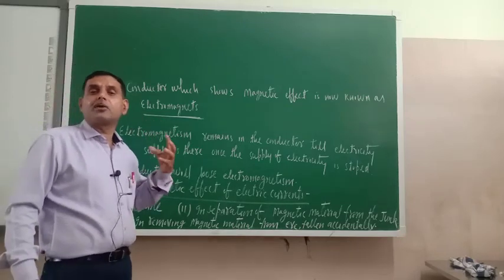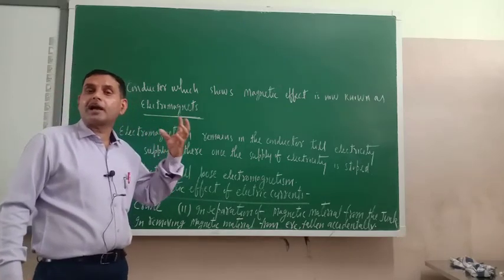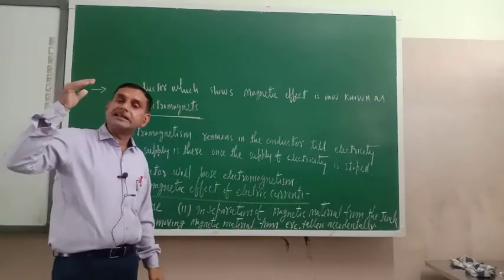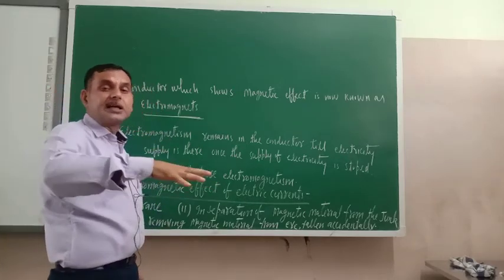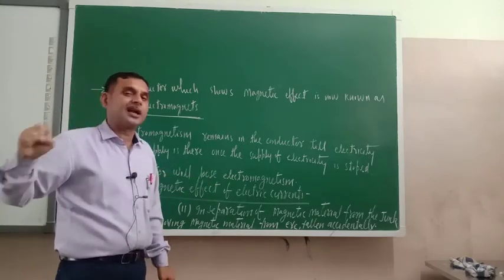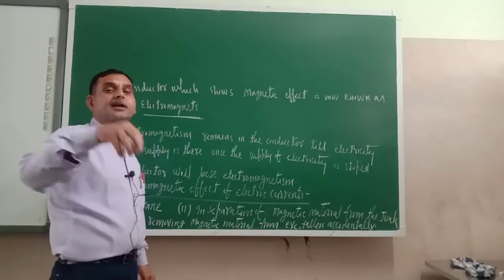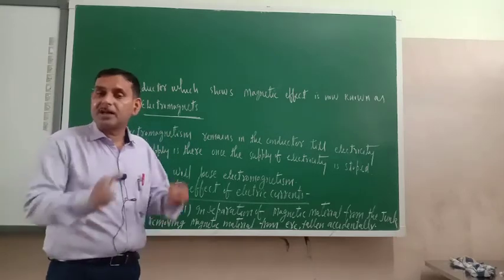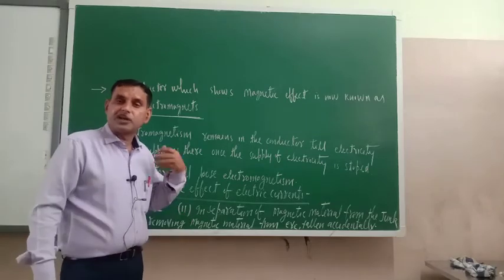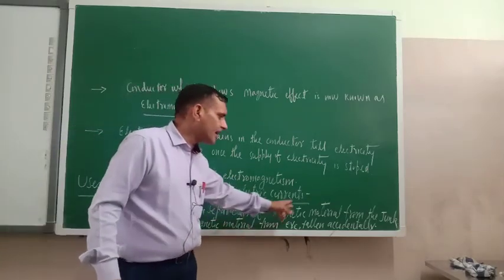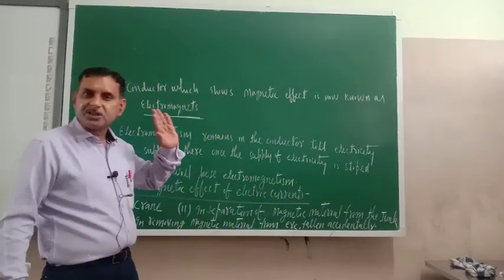If we have a strong electromagnet and insert it in the heap of garbage, whatever magnetic material is there will be attracted towards the electromagnet and separated from the non-magnetic material. So that is the second application, separation of magnetic material from the junk.